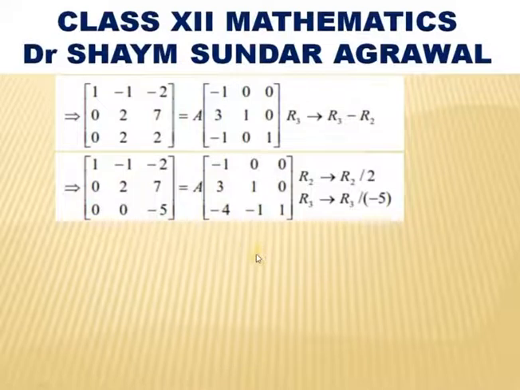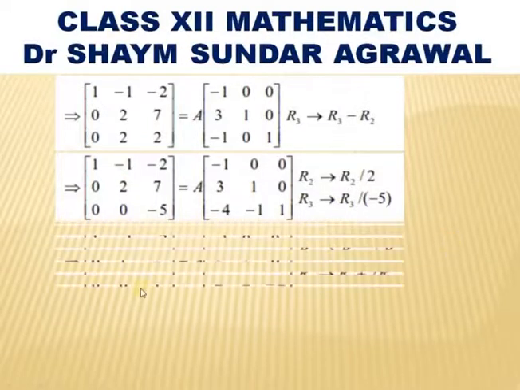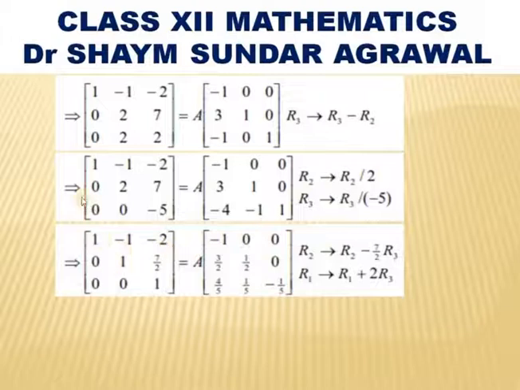Next, we have to make A22 and A33 as 1. So, let us divide the second row by 2 and the third row by minus 5. We will get 1. So, that becomes 1, minus 1, minus 2; second row divided by 2, it is 0, 1, 7 by 2, and this side 3 by 2, 1 by 2, 0; and third row divided by minus 5 means 0, 0, minus 5 divided by minus 5 is 1, and the right hand side is minus 4 by minus 5 is 4 by 5, minus 1 by minus 5 is 1 by 5, and 1 by minus 5 is minus 1 by 5.